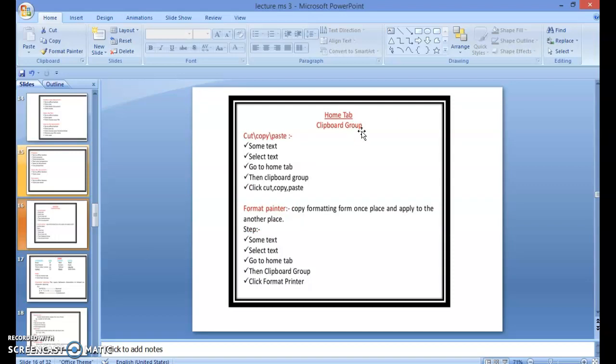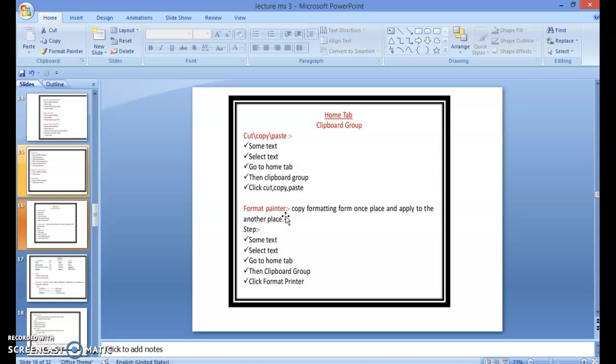Then we are going to Home tab. This is your clipboard group. Cut, copy and paste. First of all, write down some text. Then second, select text. Go to Home tab, then Clipboard group, then click cut, copy and paste. First of all, cut, and second, copy and paste.